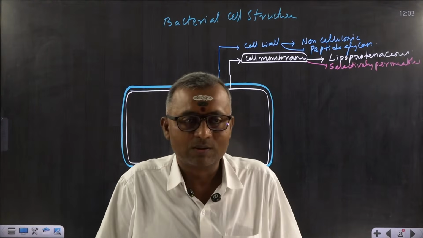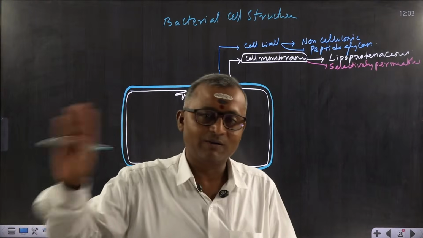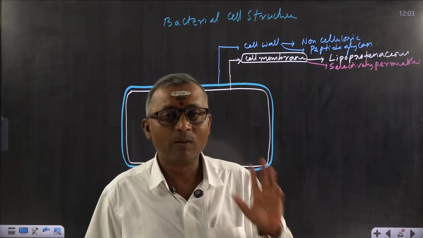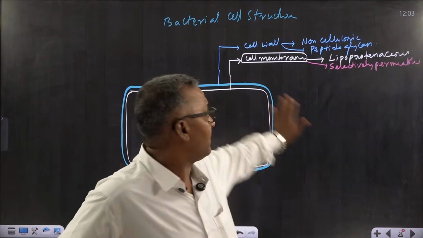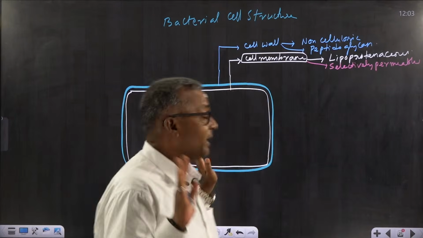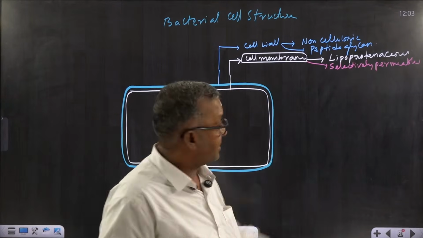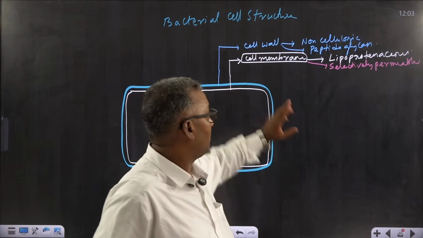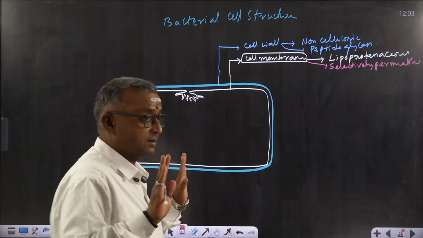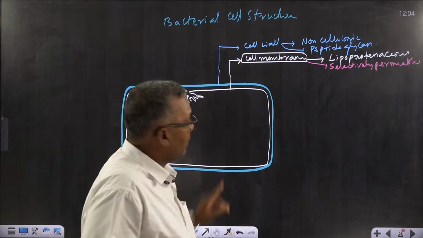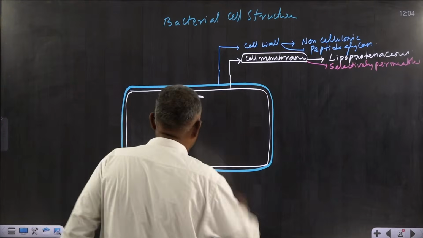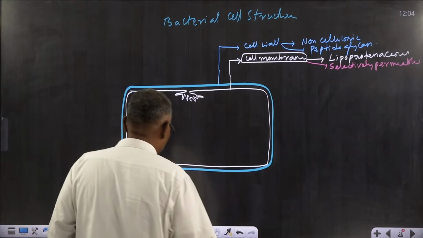What are those molecules, how it sends, these are all different stories. So these details you can know when we discuss plasma membrane structure. Just remember that it is a selectively permeable membrane. I am not going into detail of every word. There is a lot of information about each and every word I am discussing here, but just try to remember only the terminology that I am using here. Don't go into detail for this kind of terminology.